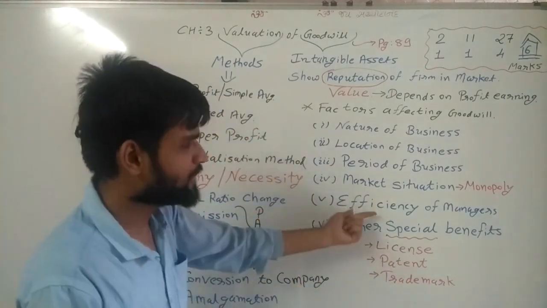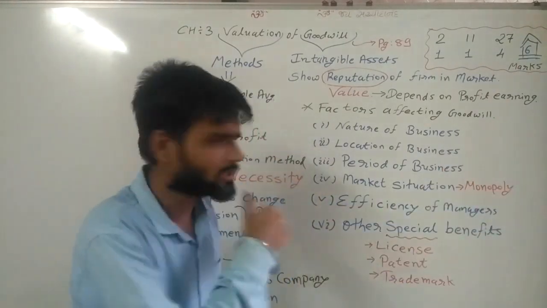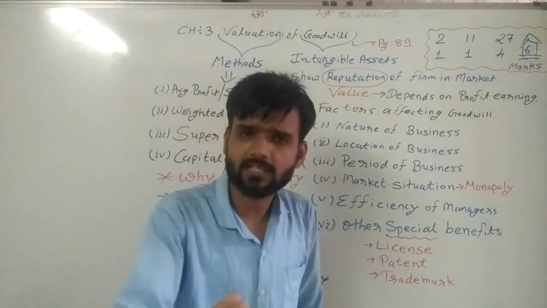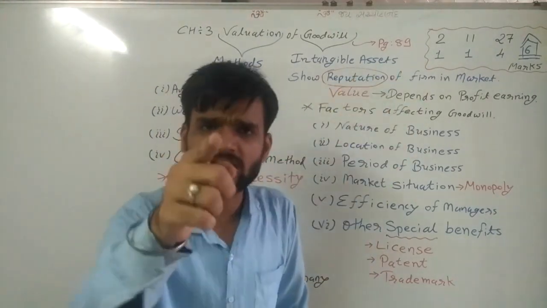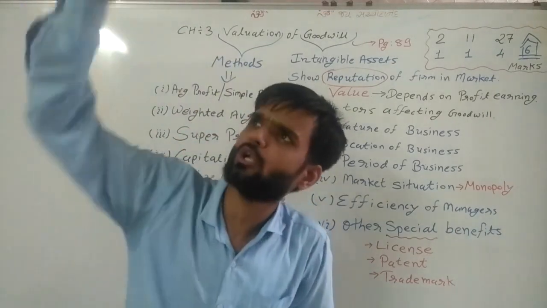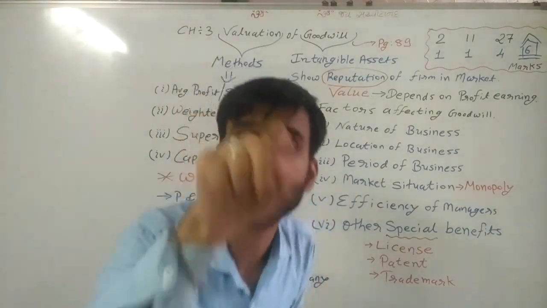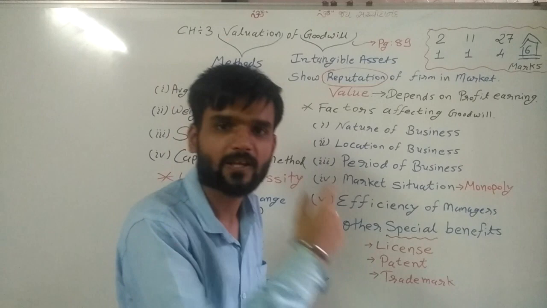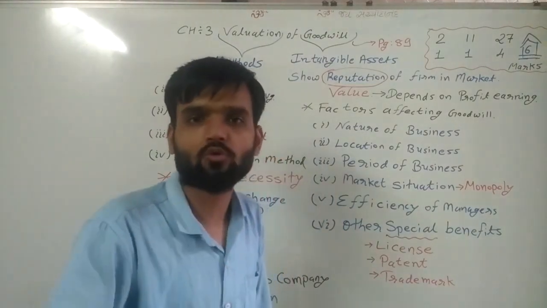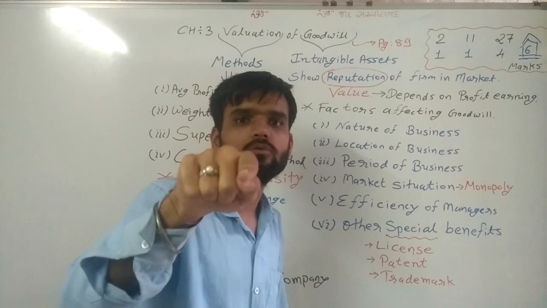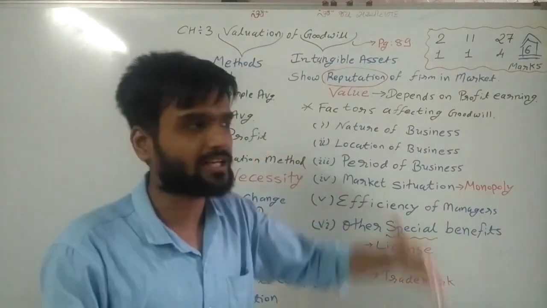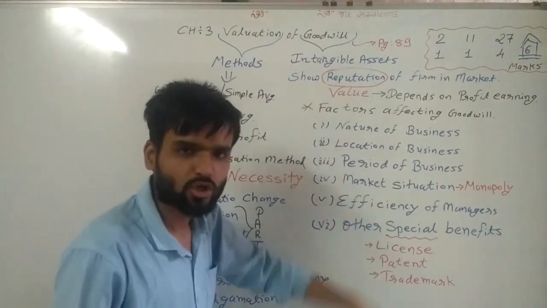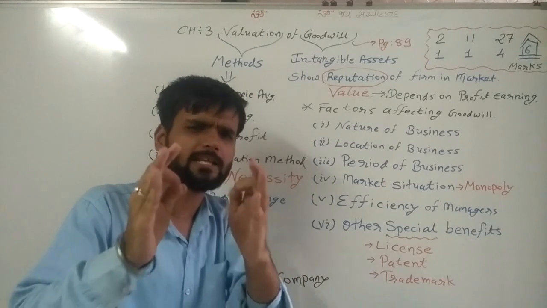Fifth one, efficiency of manager. Now, sir, what is efficiency of manager? Take the example of Pragnesh sir. Pragnesh sir is efficient to manage the whole school, and that's why the school is growing. We can say he is the manager of the school. He is running the school in an efficient way, and that's why the reputation of the school arises, and it affects the goodwill. Simple and best example.